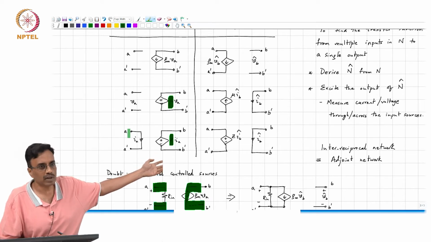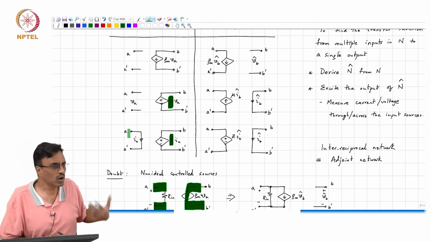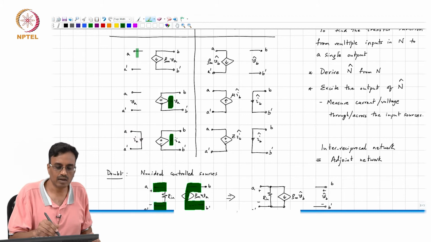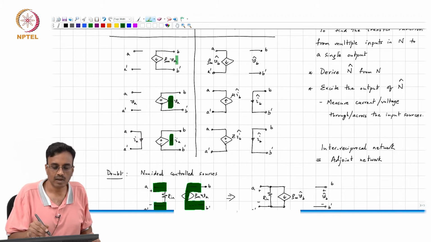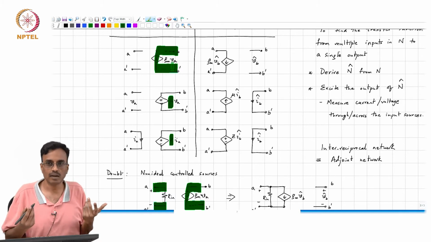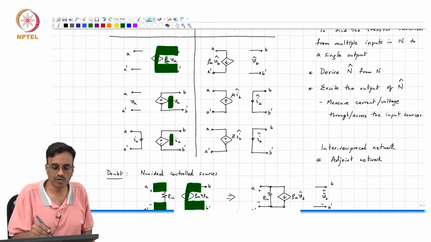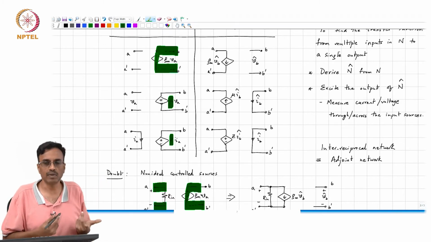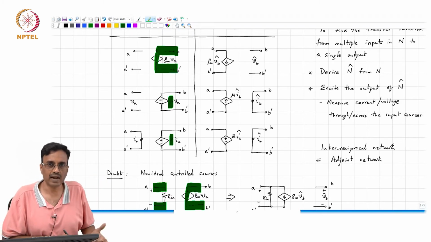What comment can you make about the current? It is also 0, right? And likewise with a voltage controlled current source, if this current is finite and GM is infinite, it's easy to see that the voltage difference between A and A prime is 0, correct.